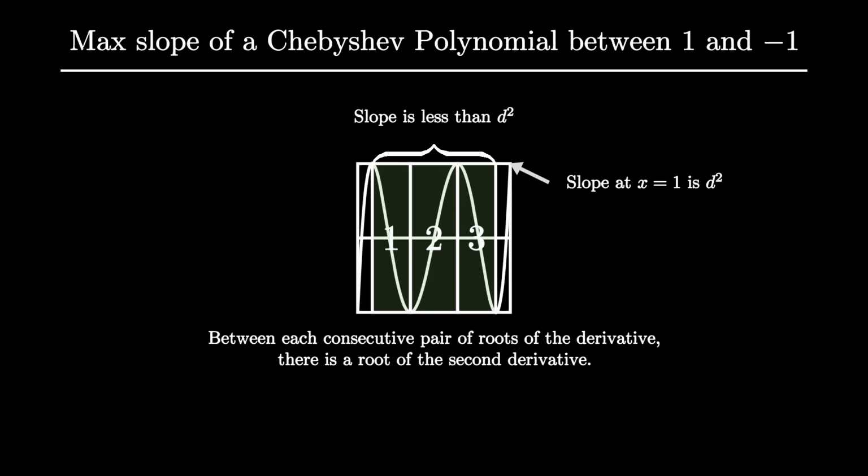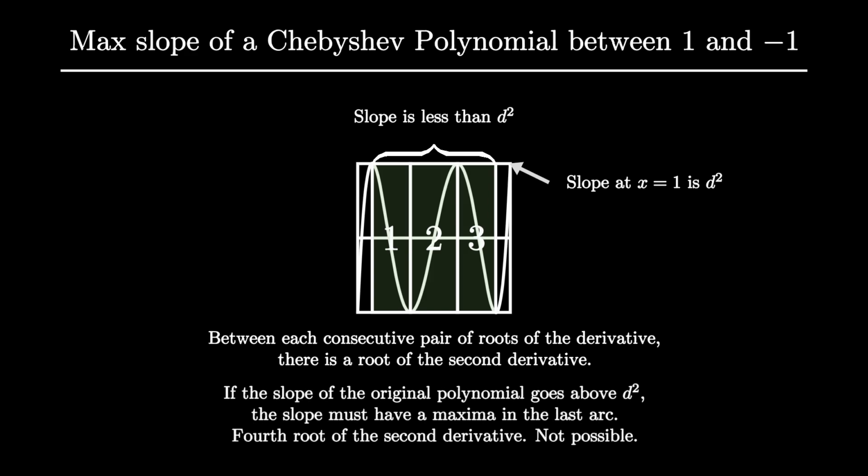say this last segment on the right. But if the slope goes above d squared in that segment, it must be going from 0 to higher than d squared and then back down to d squared. That means that the slope has a maxima in this last segment, and so the second derivative must have a root in this last segment. But that would be a 4th root of this degree 3 polynomial, which is not possible. So the maximum slope is d squared.